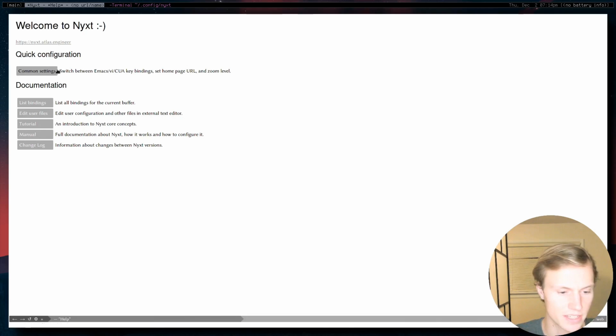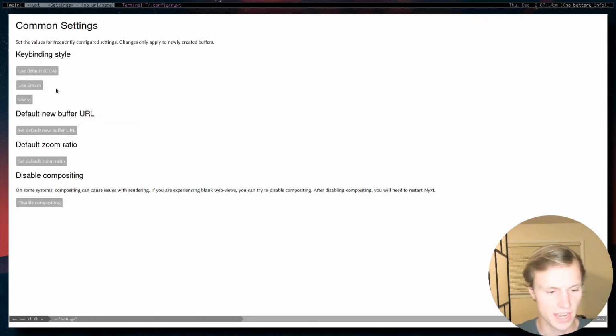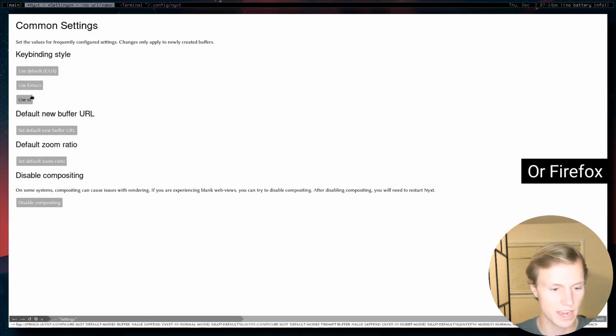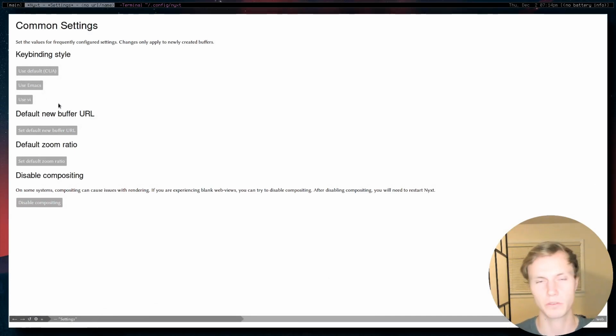So it has custom settings right here, where you guys can just change what the default key bindings are. So it has the option to set it to CUA, which is the default, which is basically similar to most of the programs that you've probably used before, where you can use like the arrow keys to move up and down. Control C is copy, Control N opens a new window, all that sort of stuff that you may be used to if you're used to Chrome. Now there's also Emacs and VI bindings. So VI bindings would be like the same as Vim.